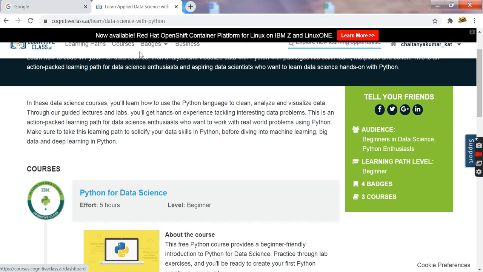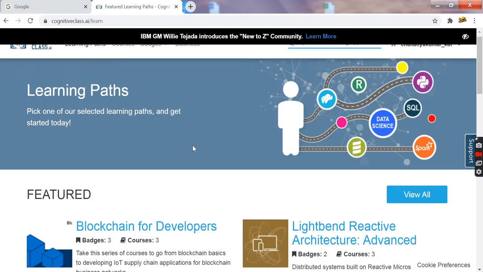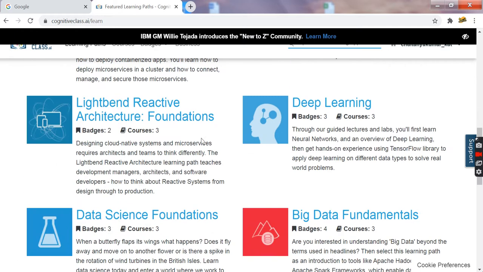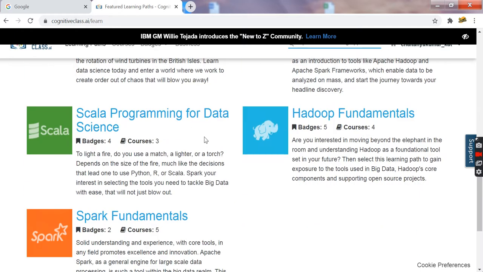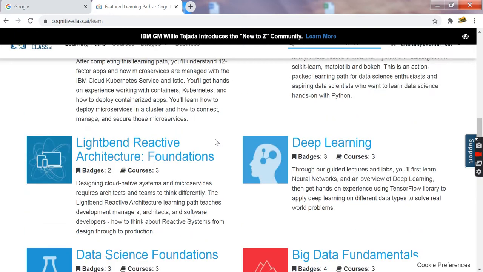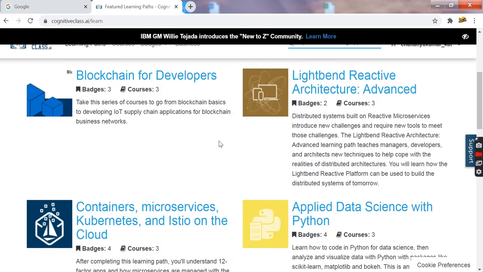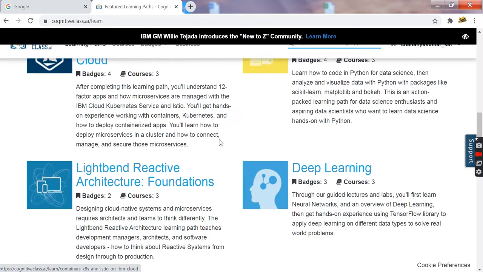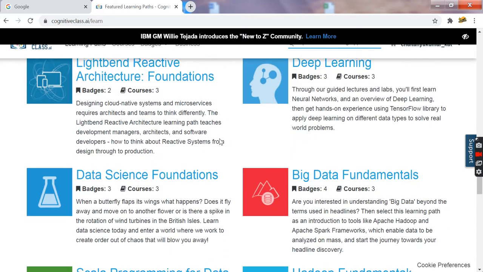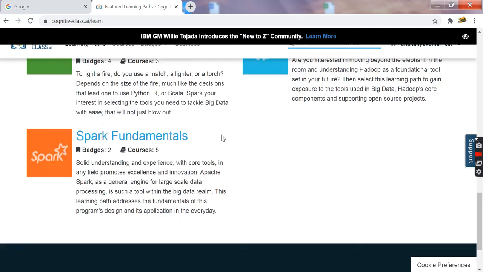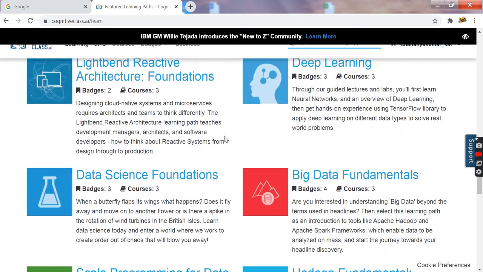So guys, you can enroll in any of the courses, you can enroll in as many courses as you want, and you can complete them successfully. These courses will be available for a limited time. So if you want to learn something, you can enroll in any of the courses and learn the fundamentals from industry experts.